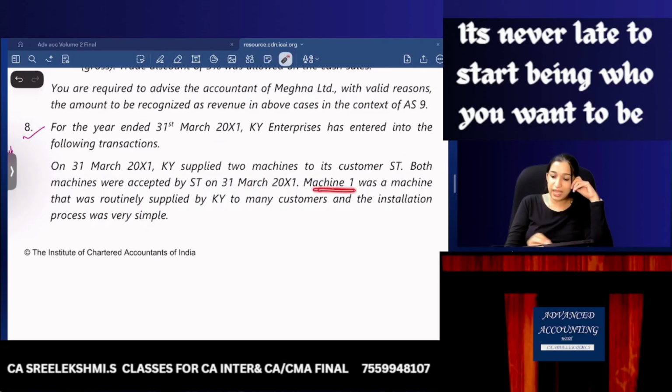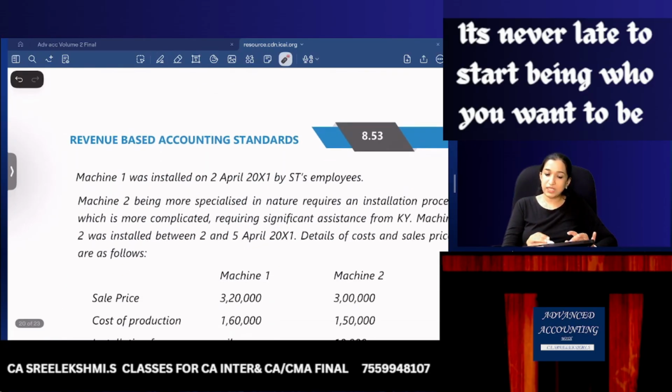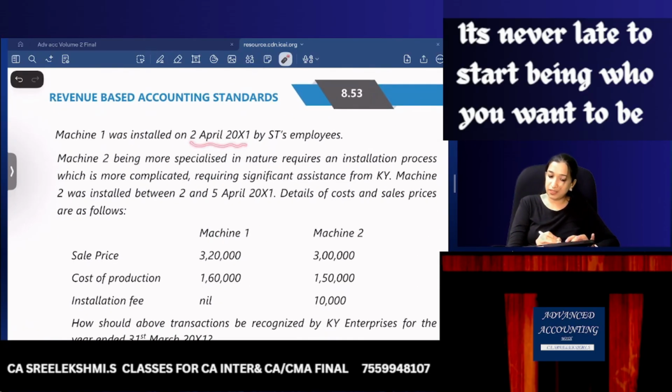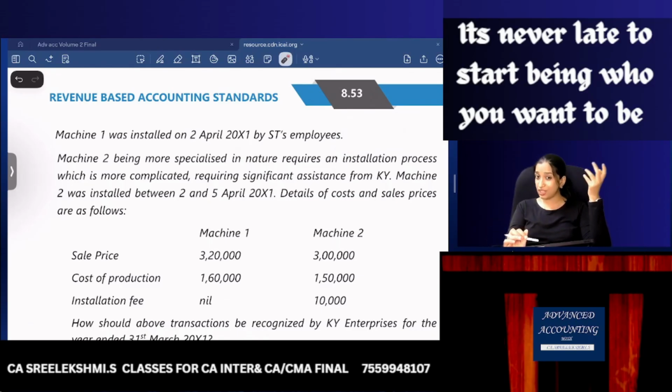Now, machine 1 was a machine that was routinely supplied by KY to many customers, and the installation process was simple. Machine 1 was installed on 2nd April. So 31st March we sold and installed on 2nd April. So revenue can be recognized on 31st March itself. For machine 1, revenue can be recognized on 31st March itself, because it is accepted and the installation process was simple.